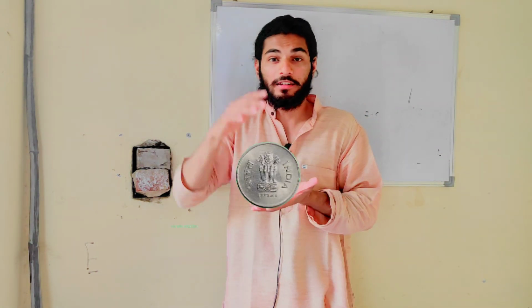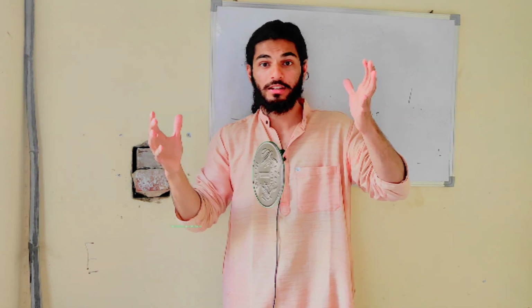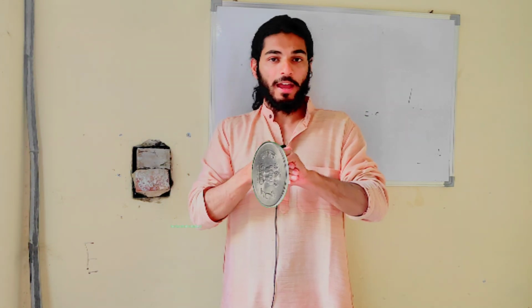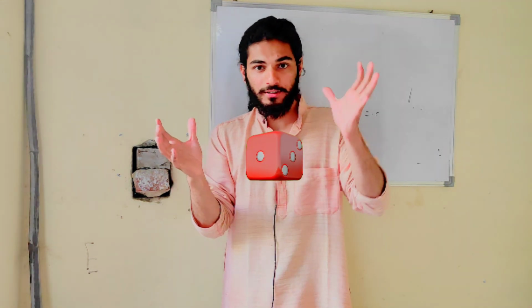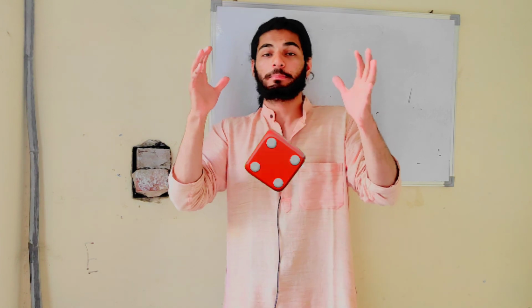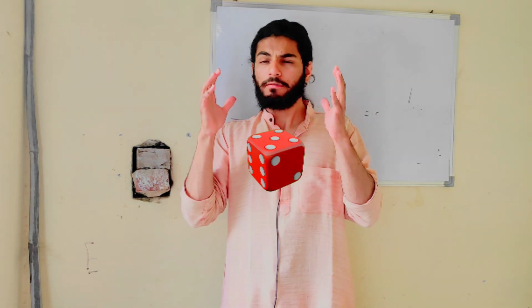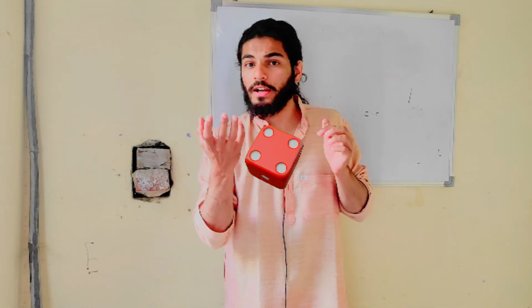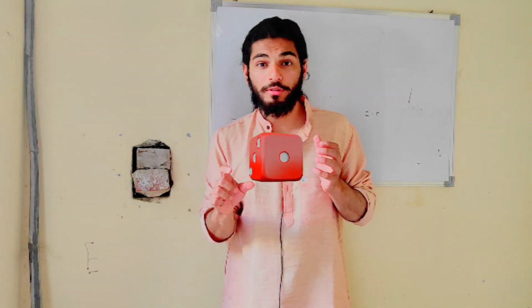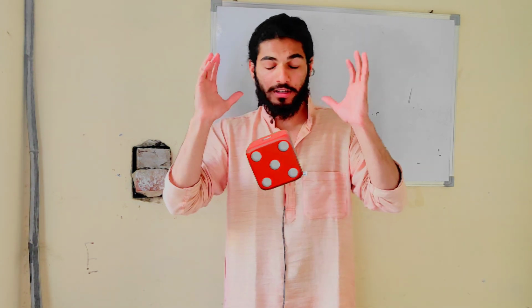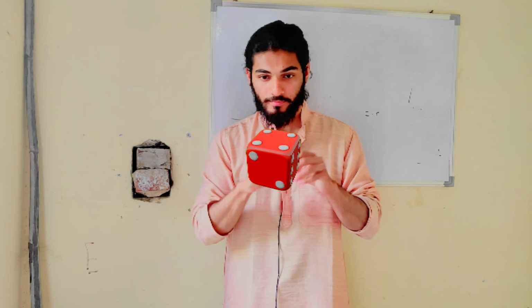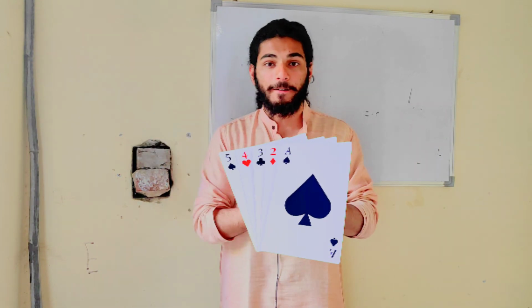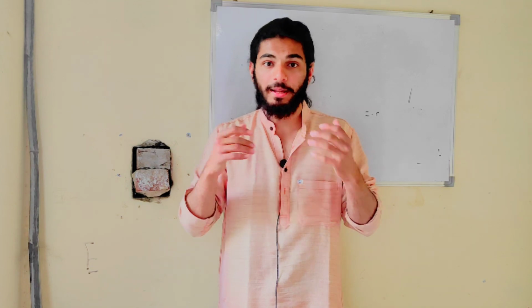As you can see on the screen, this is a coin, and it has 2 sides, one is head and the other is tail. Now you can see a dice on the screen. This is a dice, it has 6 sides. The sample space for a dice is 6. If someone asks you the probability of getting 3 if we roll a dice 1 time, you will answer 1 upon 6, because 3 appears only 1 time on the dice. Are you getting my point? These are the cards you can see on the screen, and that's how we are going to end this class right now.